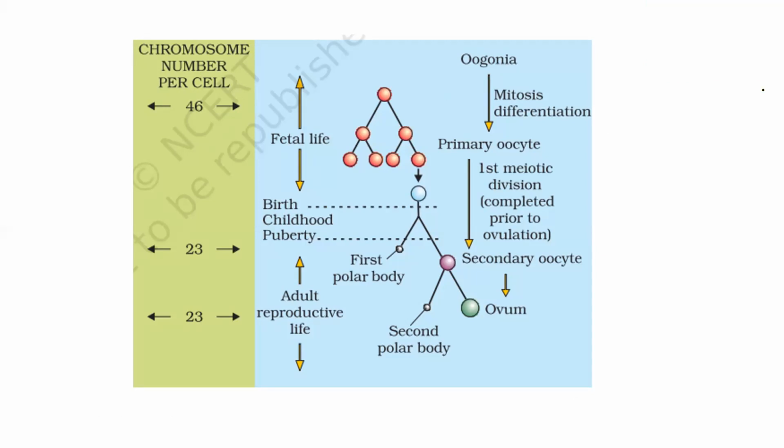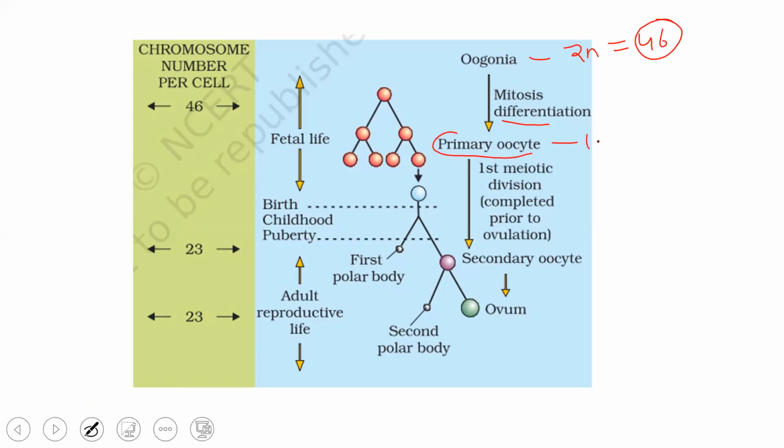Over here, keep in mind that the oogonia is a diploid cell and it has 46 chromosomes. Then there is mitosis, so the primary oocyte will have 46 chromosomes. Then there is the first meiotic division, so this will have again how many chromosomes? 23.